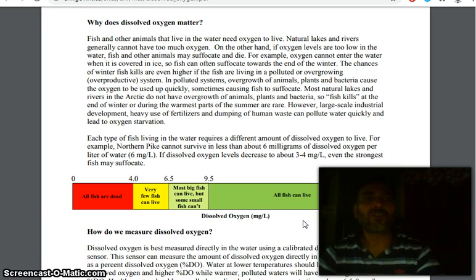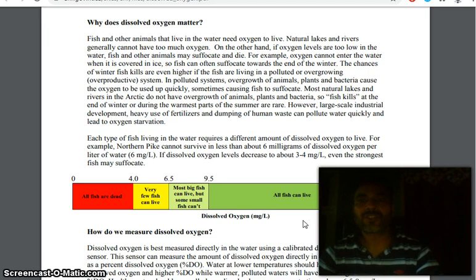The chances of winter fish kill are even higher if the fish are living in a polluted or overgrown system. In a polluted system, overgrowth of animals, plants and bacteria cause the oxygen to be used up quickly, sometimes causing fish to suffocate. Most natural lakes and rivers in the Arctic do not have the overgrowth of animals, plants and bacteria.